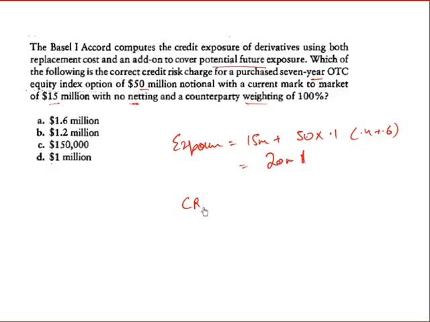And the credit risk charge can be calculated as 8% into the exposure into the counterparty weighting, which is given to be 100%. So the risk weight into 50% is given to be 100%, so you'll simply multiply this with 100%. That will come out to be 1.6 million. If the risk weight was given, we may need to have multiplied by 50%, but the counterparty weight of 100% is given, so do not again multiply it with 50%.